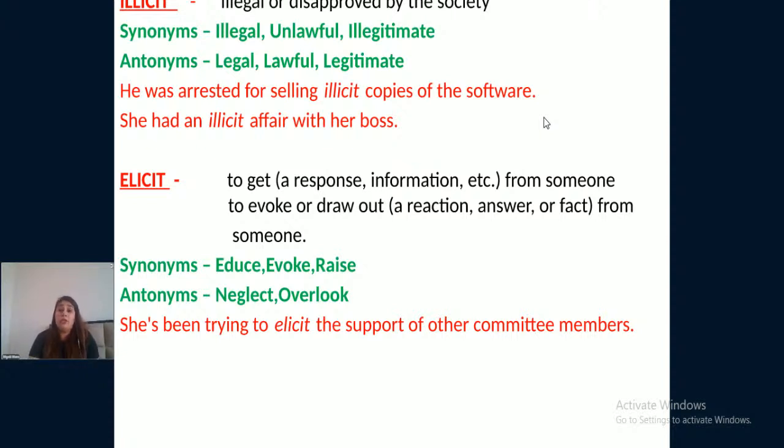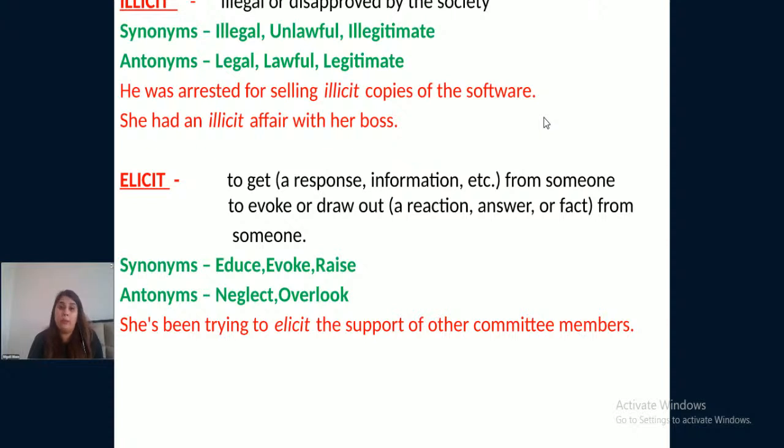It is not sanctioned by the government. It is wrong. Something wrongdoing. So illicit is illegal or disapproved by the society. Synonyms here are illegal, unlawful, illegitimate, right? Antonyms here are legal, lawful, and legitimate.